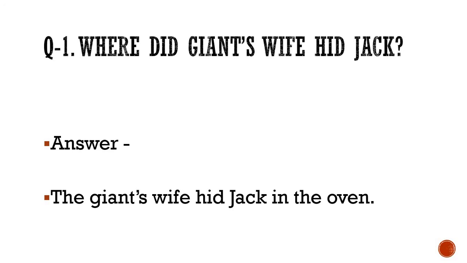The giant's wife hid Jack in the oven. I'll repeat the answer. The giant's wife hid Jack in the oven. So, you know the story. For the first time when Jack went up the beanstalk, the giant's wife gave him breakfast, and then she hid Jack inside the oven. Now I am going to turn to the next question. I hope that you have written the answer. Let's see who has completed writing the answer.